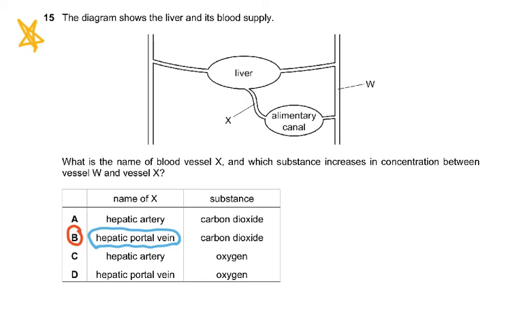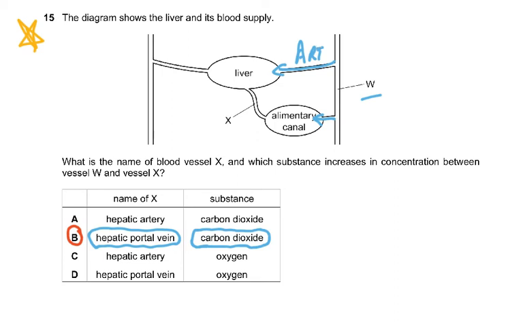So vessel W, it would be carbon dioxide. And how do you figure that out? See, what you had to understand was that the hepatic portal vein carries deoxygenated blood because in the intestines all the oxygen has been used up. So this would be carrying deoxygenated blood. And what would be W? W would be the aorta, because this is the vessel which is going to the alimentary canal. So it's an artery, and this is the vessel going to the liver. So this is another artery. So arteries carry more oxygen, less carbon dioxide.